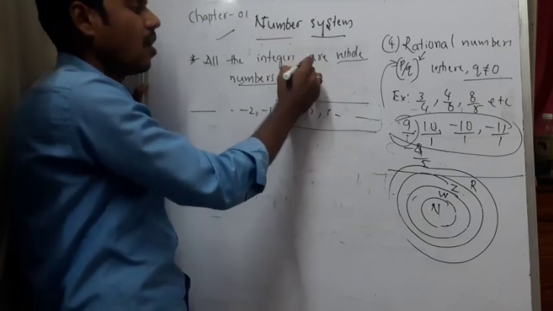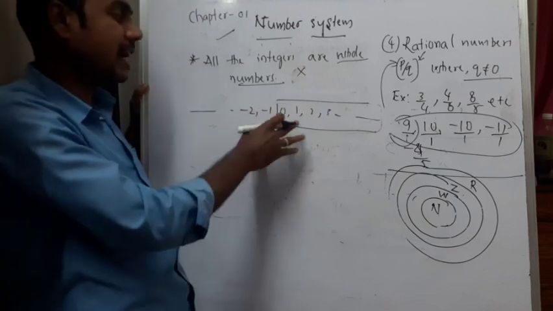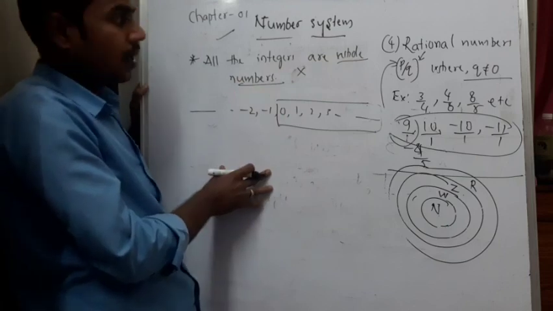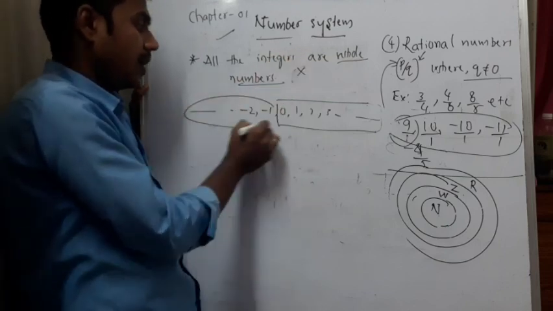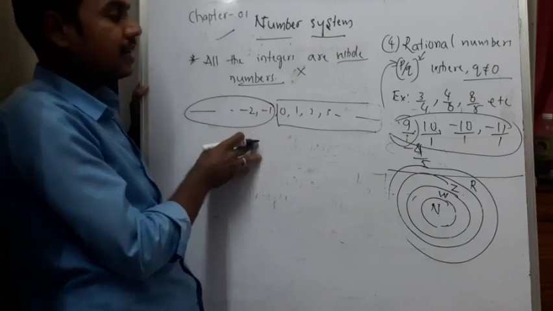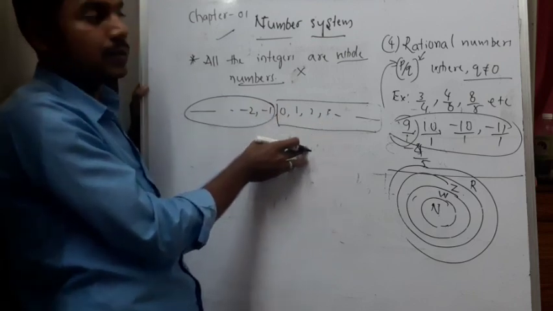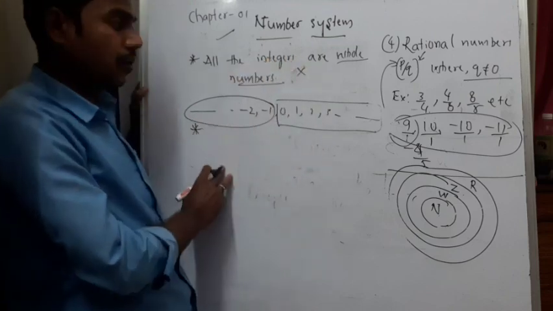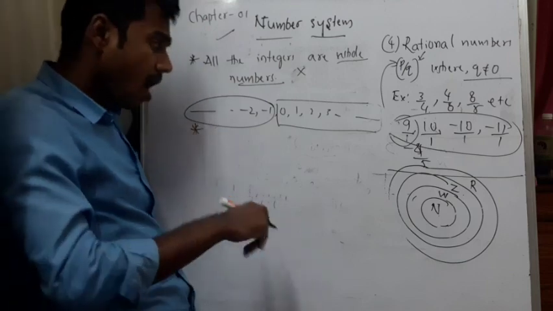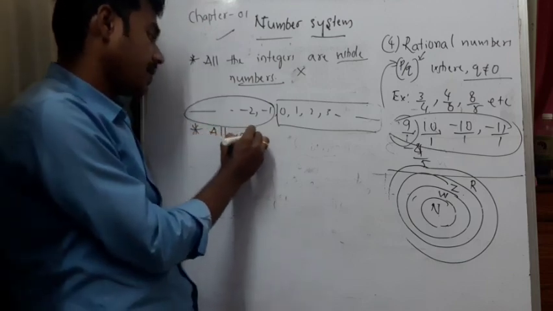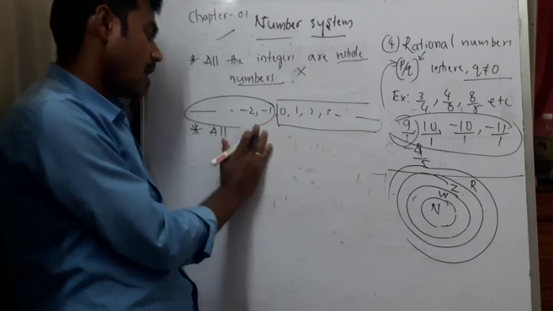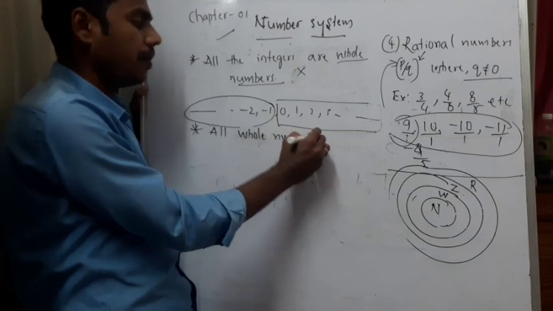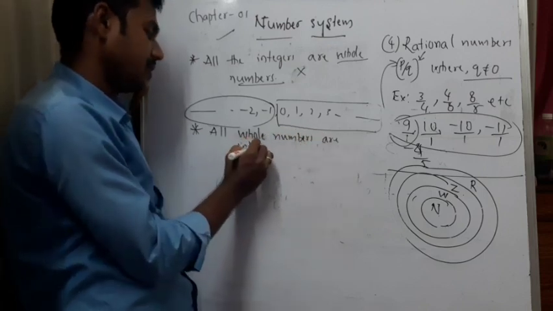This statement is wrong because it is not satisfying the condition. What is that condition? All integers are whole numbers. The negative numbers which are there in integers are not part of whole numbers. That is the reason this statement is wrong. Next, I'll give one more statement: all whole numbers are integers.